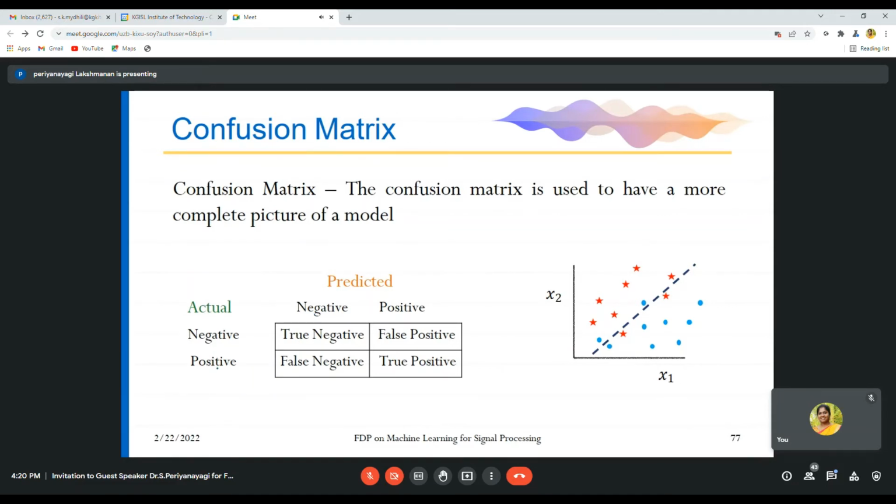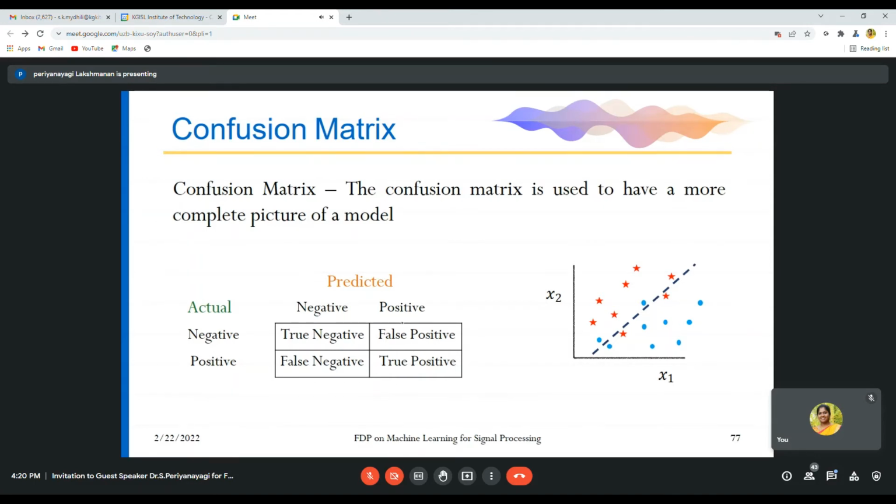Actually it is positive, but it is predicted as negative, then it is called false negative. If your actual is negative, and your prediction says it is positive, then it is false positive. If your actual is positive, and predicted is also positive, then it is true positive.